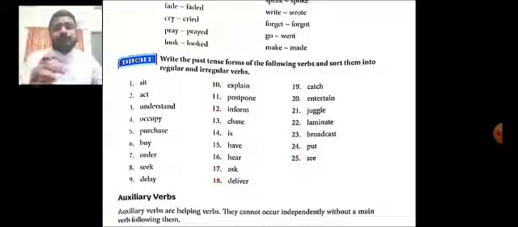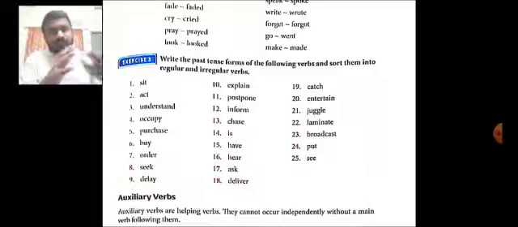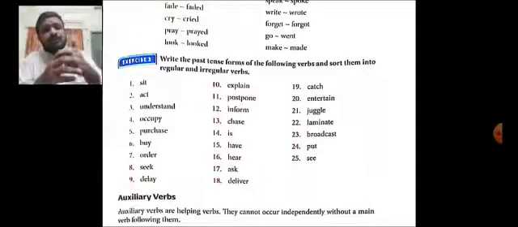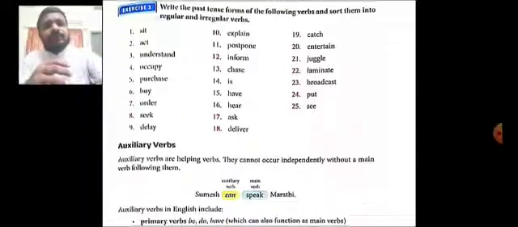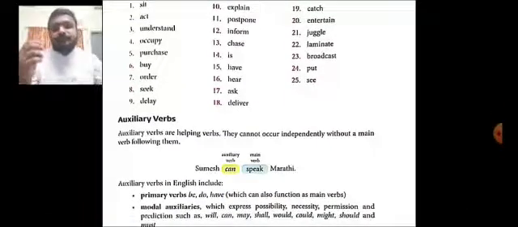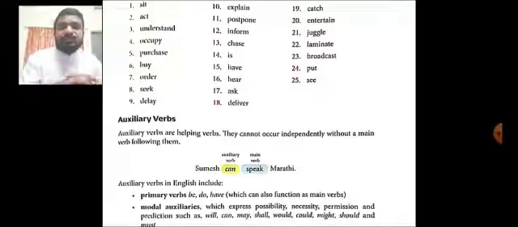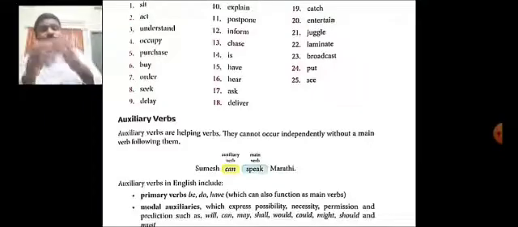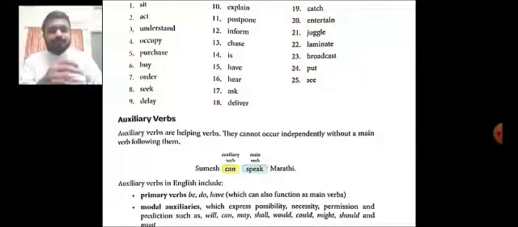Now we are going to see about auxiliary verbs. Two things to understand. First, it is a helping verb, so it cannot stand independently without a main verb. That is the first rule. For example, Sumesh can speak Marathi. There, can is being used as an auxiliary verb because the main verb, speak, is following.